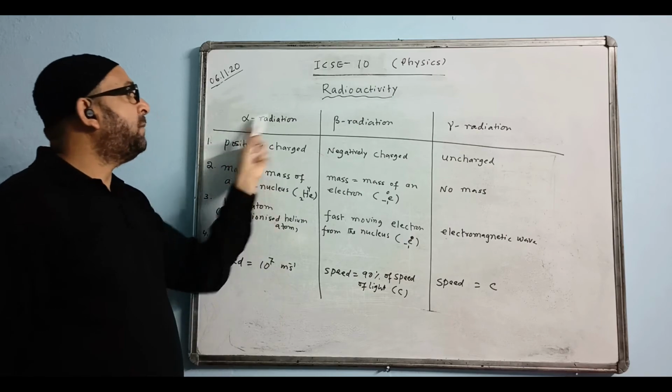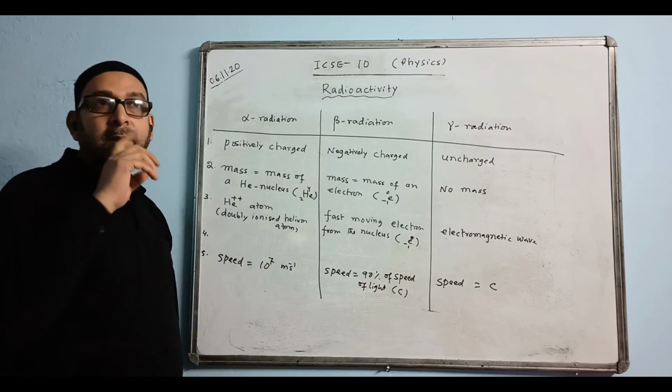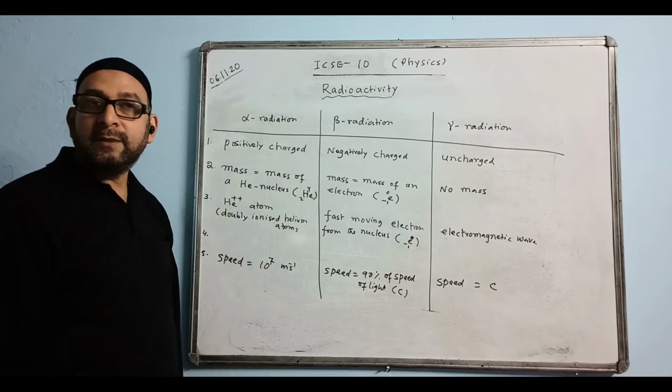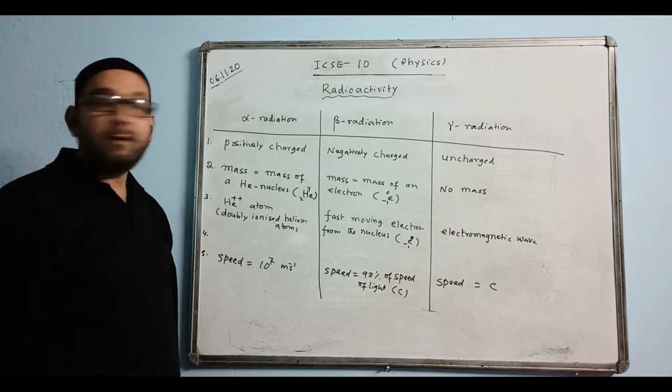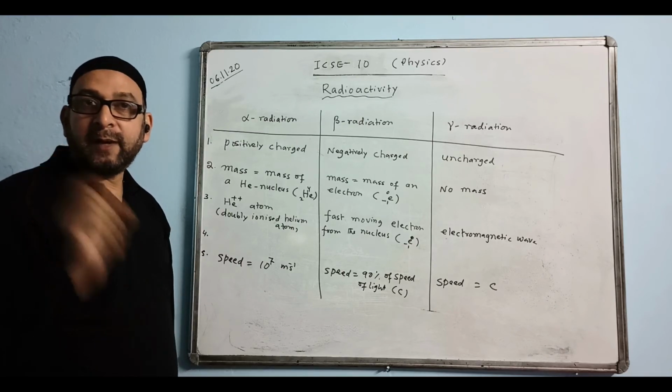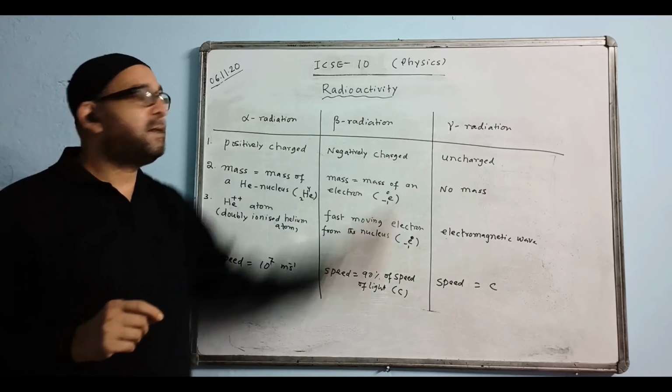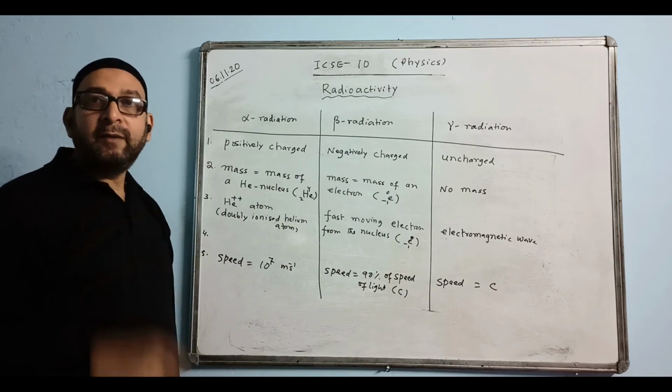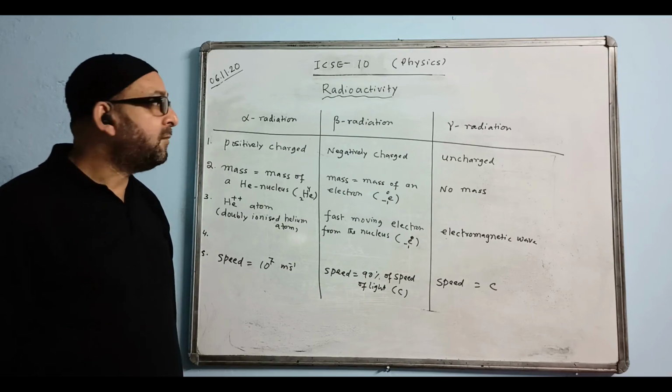So alpha radiation and beta radiation are termed as particles. We say alpha particle, we say beta particle, but for gamma we don't say particle. It is not a particle because it does not have a mass. So we call it a wave, electromagnetic wave. So one of them is a wave. Which one? Gamma.